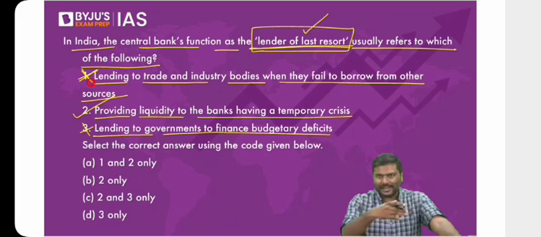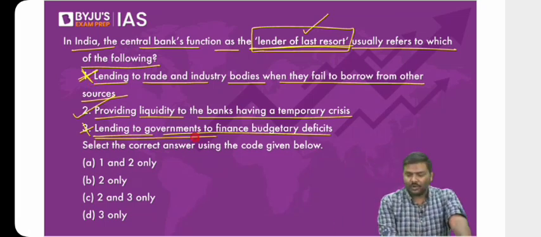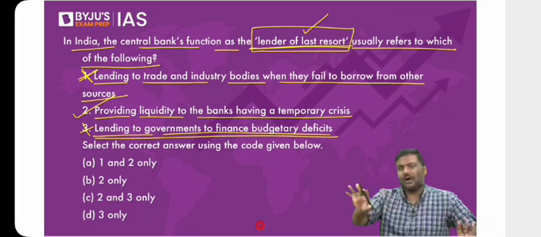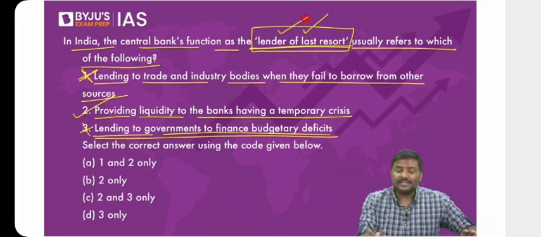It never will directly deal with companies like this. Never ever. Okay, lending to government to finance budgetary deficit. In certain situations, RBI is allowed to provide loans to government. We do not follow it now. It's allowed, but it is not the reason why RBI is referred to as a lender of last resort.